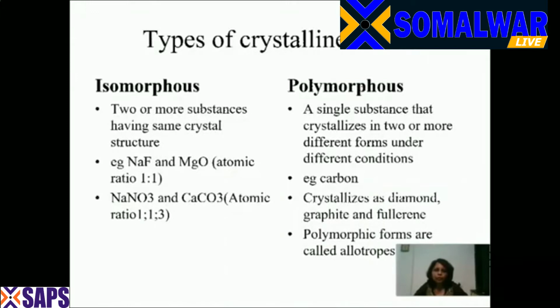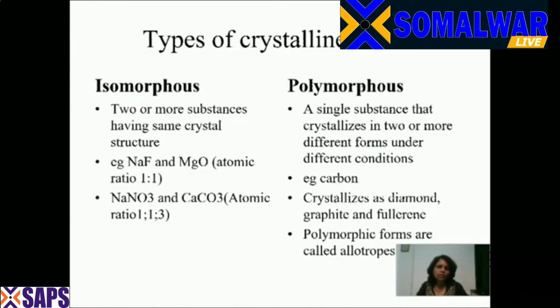Now going to different types of crystalline solids, isomorphous solids and the polymorphous solids. The isomorphous solids are two or more substances having the same crystal structure. That means if you take an example of NaCl and KCl, they will have the same crystal structure, for example, a cube, because in NaCl and KCl, the atomic ratio is 1:1. In the same way, NaF and MgO have an atomic ratio of 1:1, so they will have the same crystal structure. Hence, they are called isomorphous.